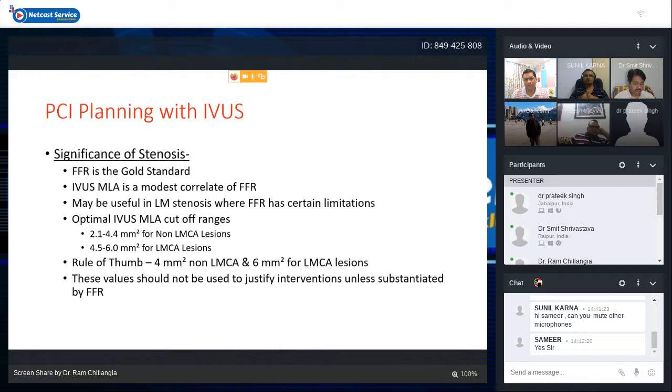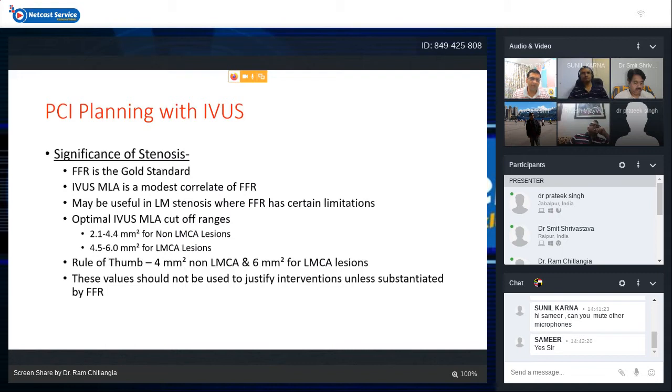So one of the first points is significance of stenosis, which is not the domain of IVUS, but it can help sometimes. Although we all know that in today's era with all the trials, FFR is the gold standard for knowing the functional significance of stenosis, or whether this stenosis is ischemia creating or not. But still, IVUS MLA is also a modest correlate of FFR, and it can be used especially in left main stenosis where FFR has certain limitations during measurement.